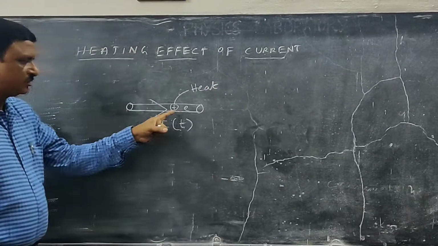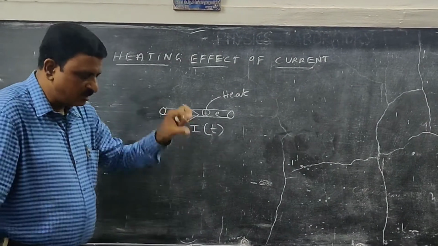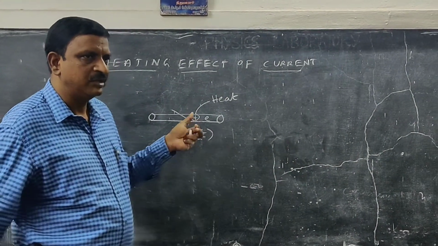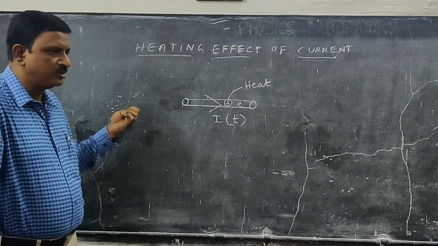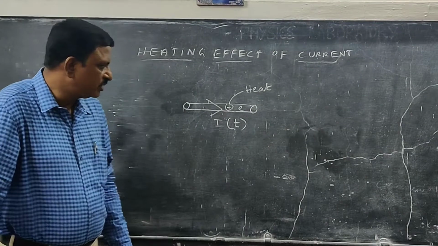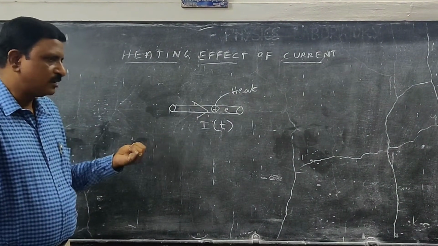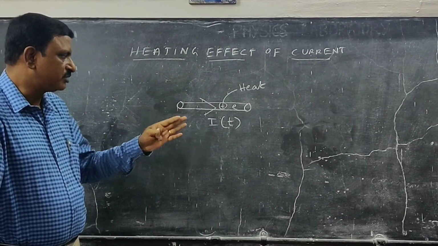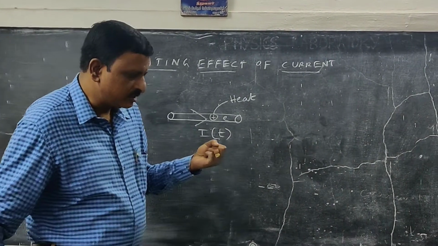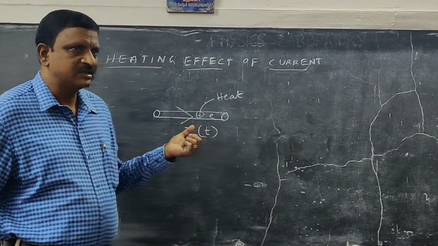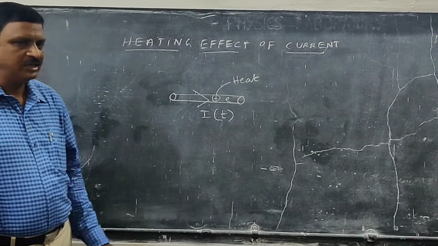Here, put an electron and a positive ion, for example. If you take a metallic conductor, there will be millions of electrons and millions of positive ions. When current is passed, the electrons move in a particular direction. Due to the movement, they collide with the positive ions. In the path of the electron movement, if a positive ion comes, it collides, and the positive ion gains some energy from the electron. That excess energy is liberated in the form of heat. So this effect is called the heating effect of current.